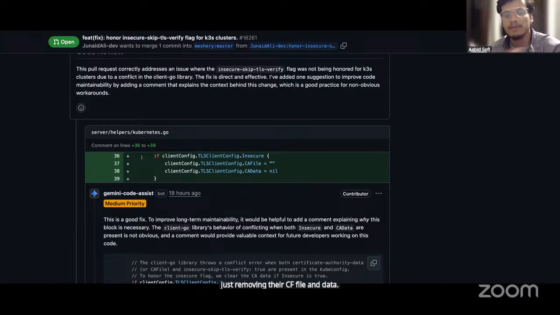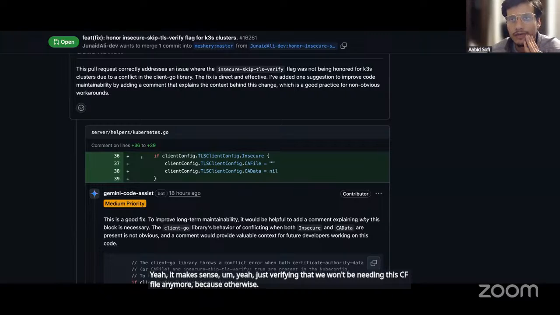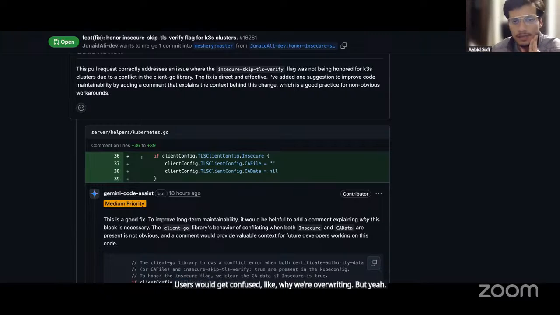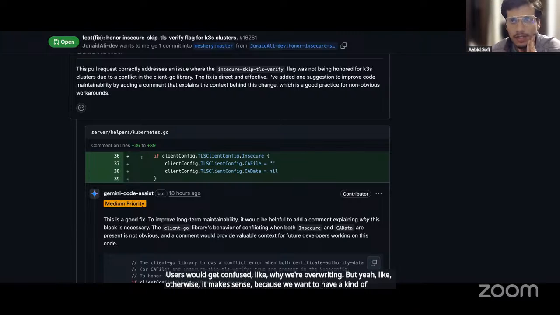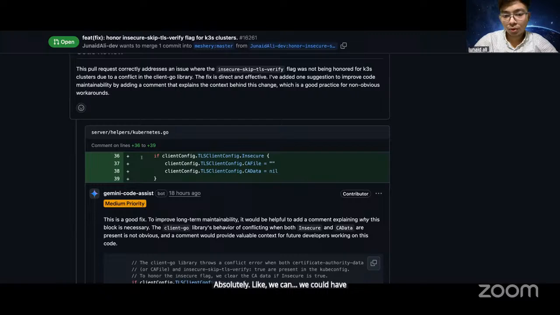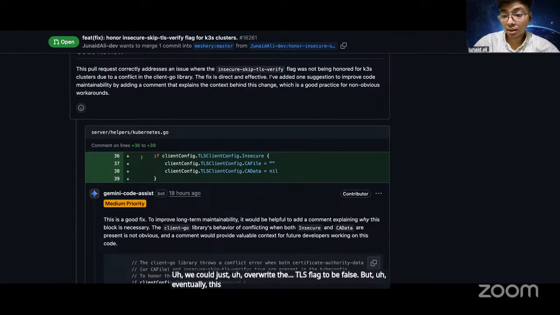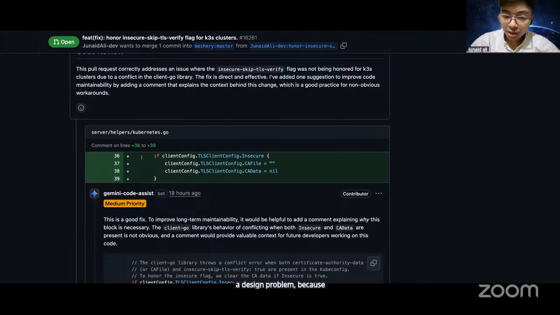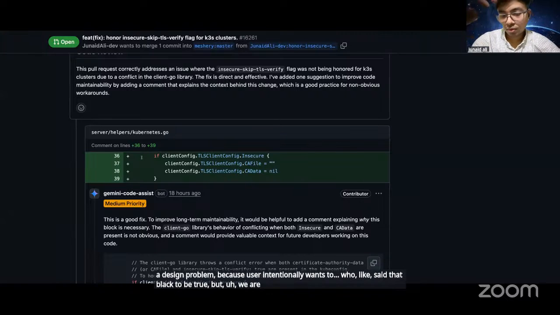Yeah, it makes sense. Just verify that we won't be needing this CA file anymore, because otherwise users would get confused about why we are overwriting it. Otherwise it makes sense because we want insecure communication. We could have one more approach: instead of removing the CA file or data, we could overwrite the TLS flag to be false. But that would be a design problem, because the user intentionally wants to set that flag to true, and we would be setting it to false from the code. That's why I used this way.